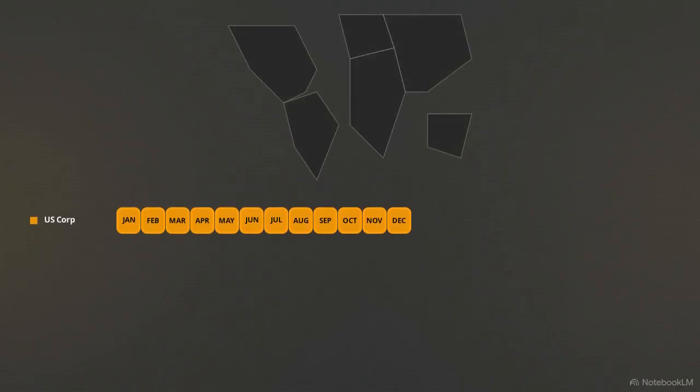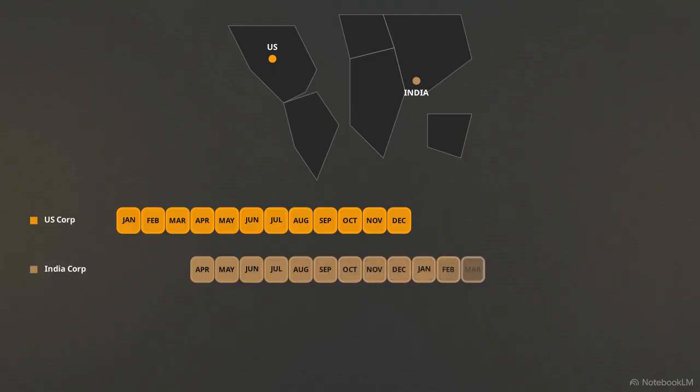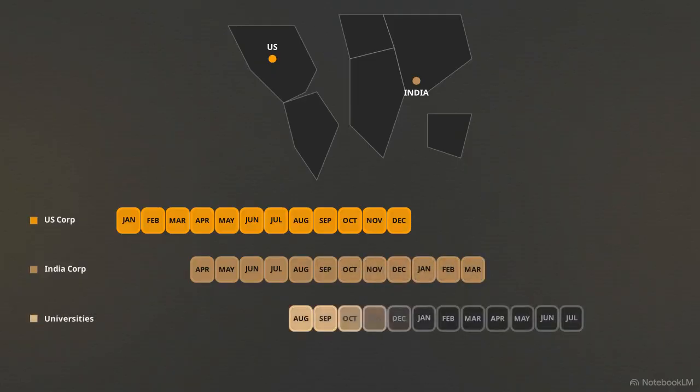For a standard domestic technology firm, business operates on a predictable 12-month calendar, starting in January and closing out in December. This map illustrates how that timeline breaks down internationally. While the US runs on a standard calendar, Indian corporations run their financial year from April to March. Universities often track their cycles from August to July.